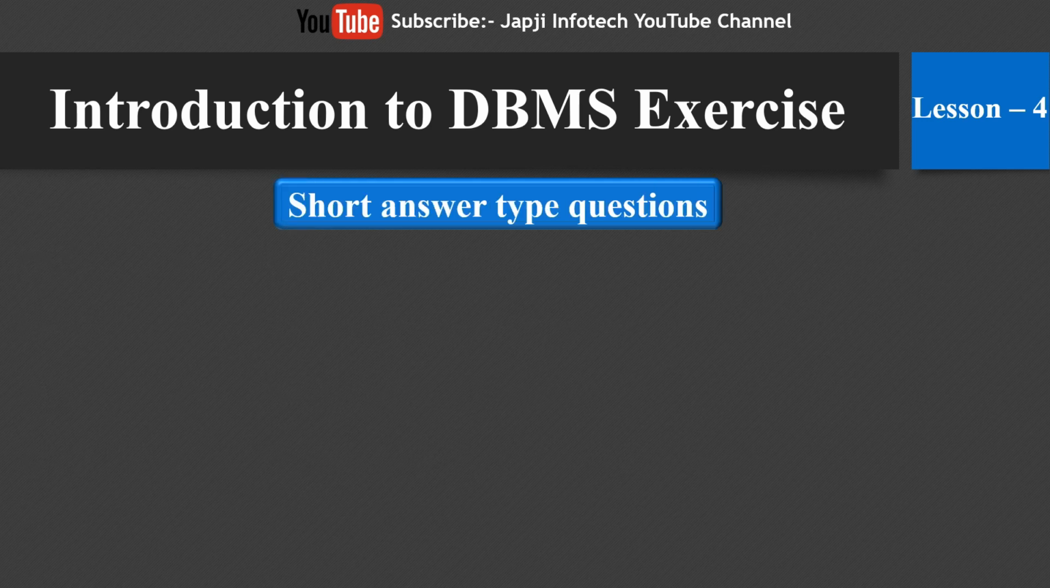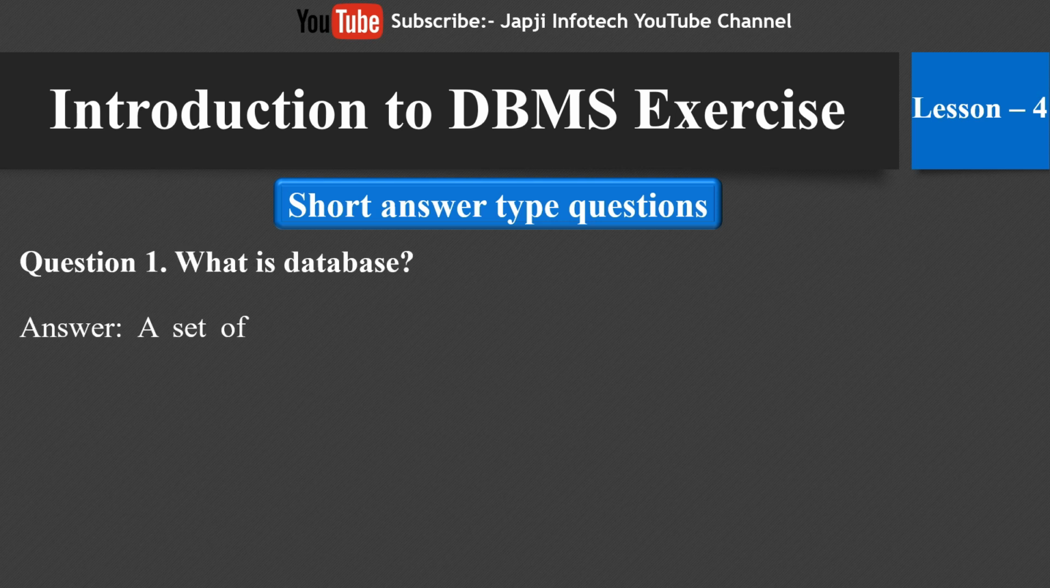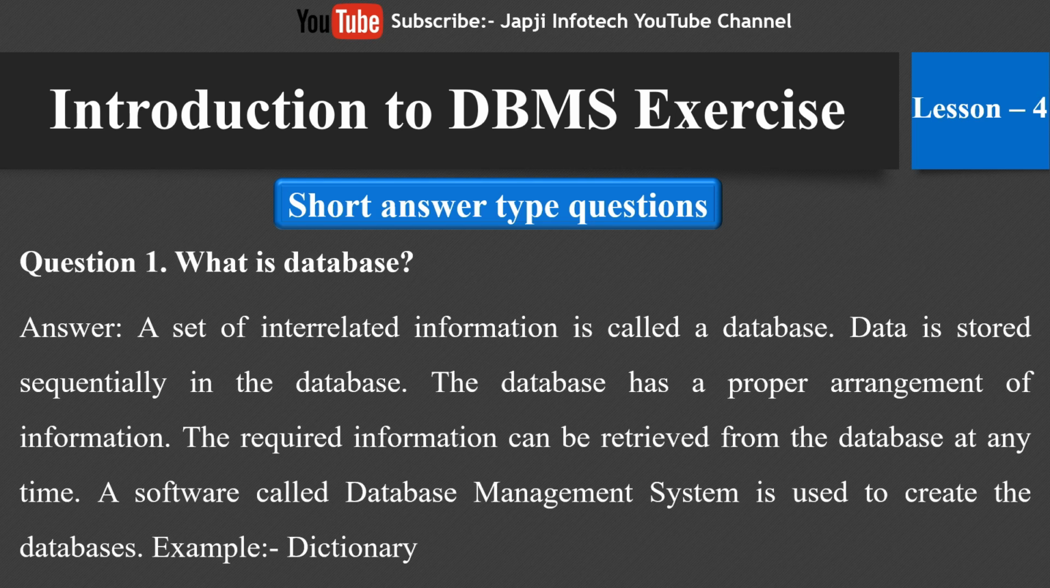Now we will learn about short answer type questions. Our first question is, what is a database? The answer is, a set of interrelated information is called a database. Data is stored sequentially in the database. The database has a proper arrangement of information. The required information can be retrieved from the database at any time. A software called database management system is used to create the database. The best example of a database is a dictionary.